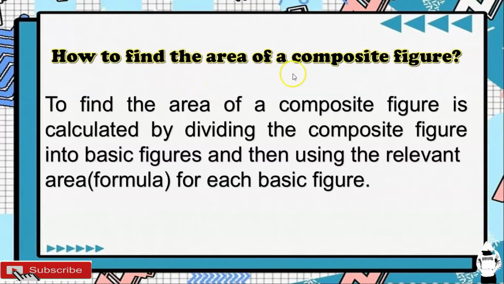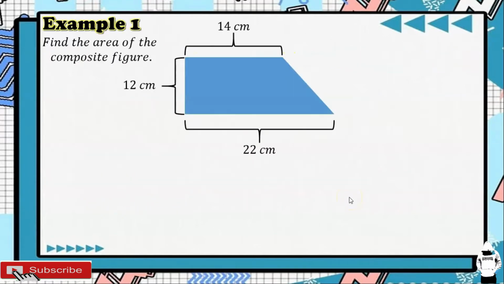How to find the area of a composite figure? The area of a composite figure is calculated by dividing the composite figure into basic figures, and then using the relevant area formula for each basic figure. So let's have this first example. Find the area of a composite figure.